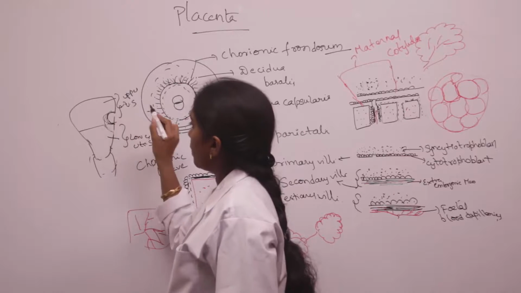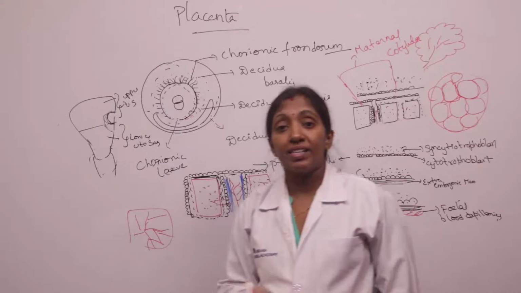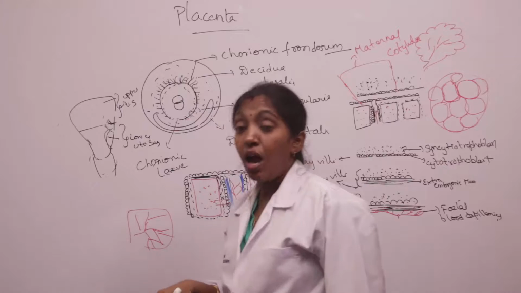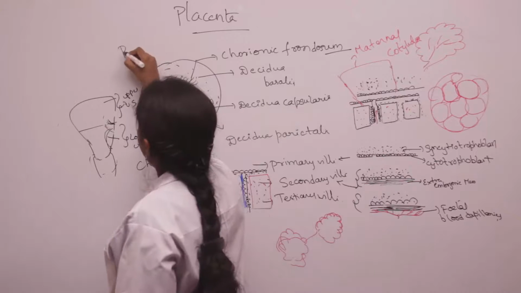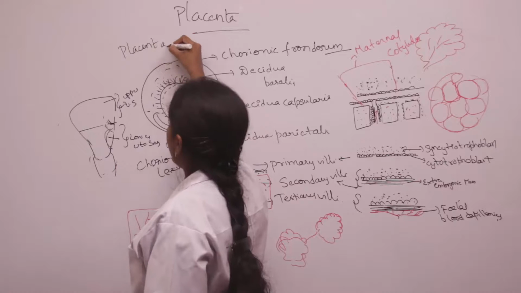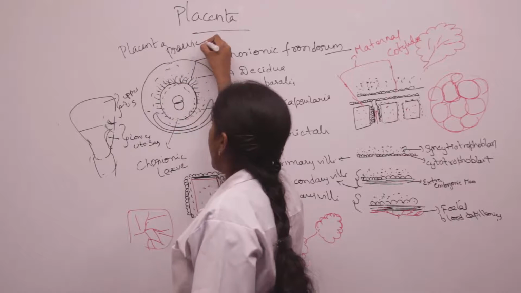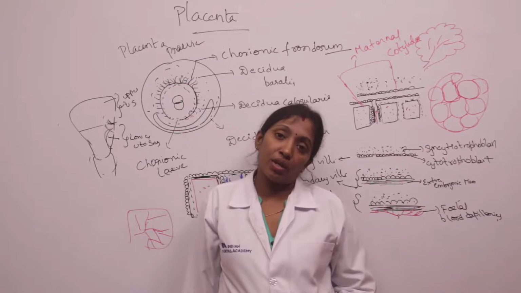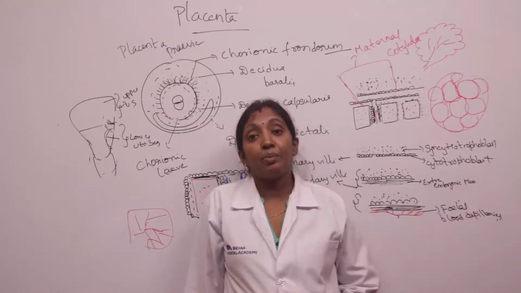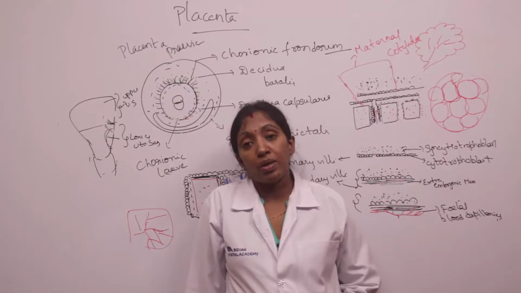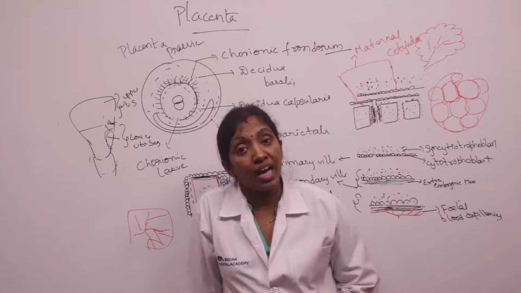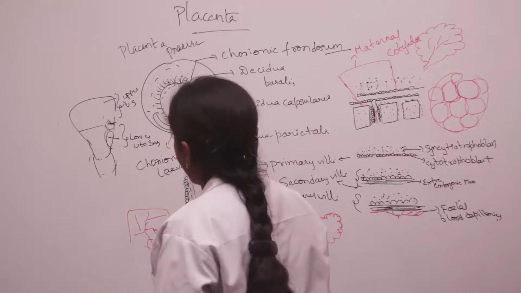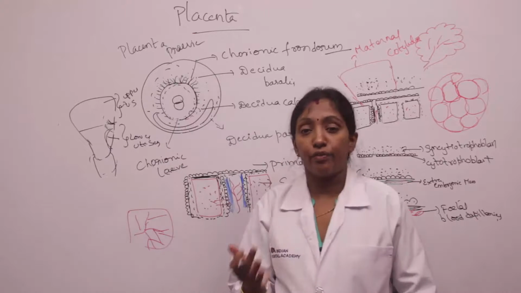Sometimes the placenta gets attached to the lower uterine segment, and we call that condition placenta previa. It may cause problems during childbirth, and it may also be fatal to the fetus. Placenta previa consists of 4 degrees: first degree, second degree, third degree and fourth degree.